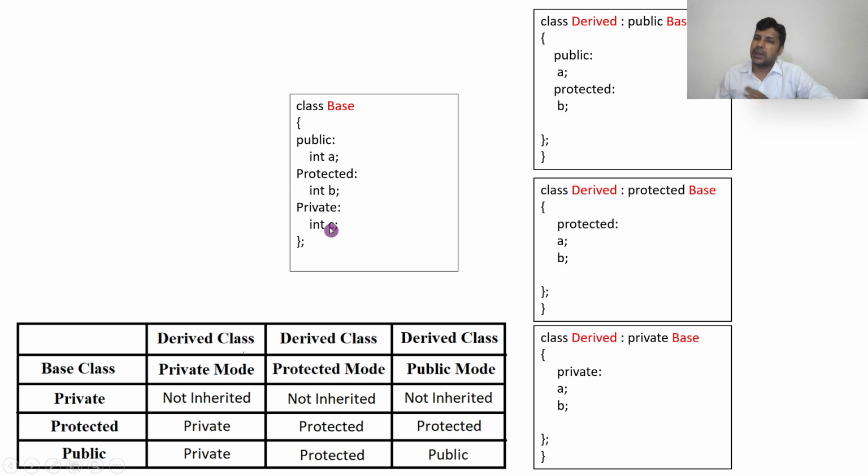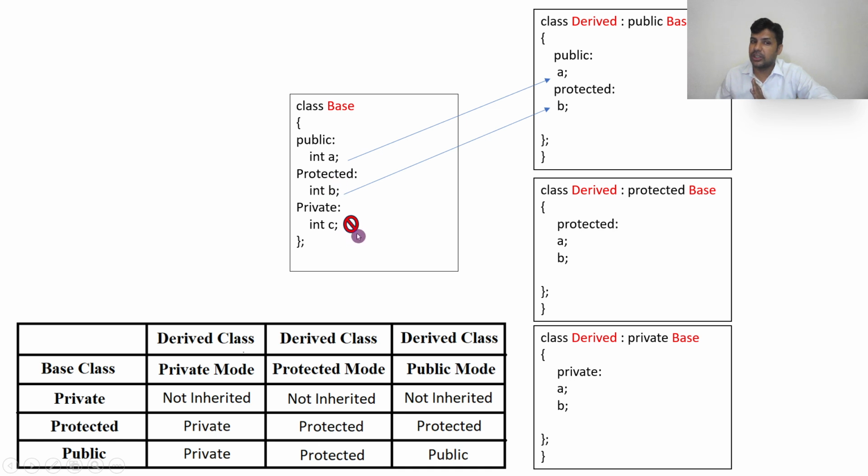Private will allow neither in the derived class nor outside the class. So C cannot be used anywhere.